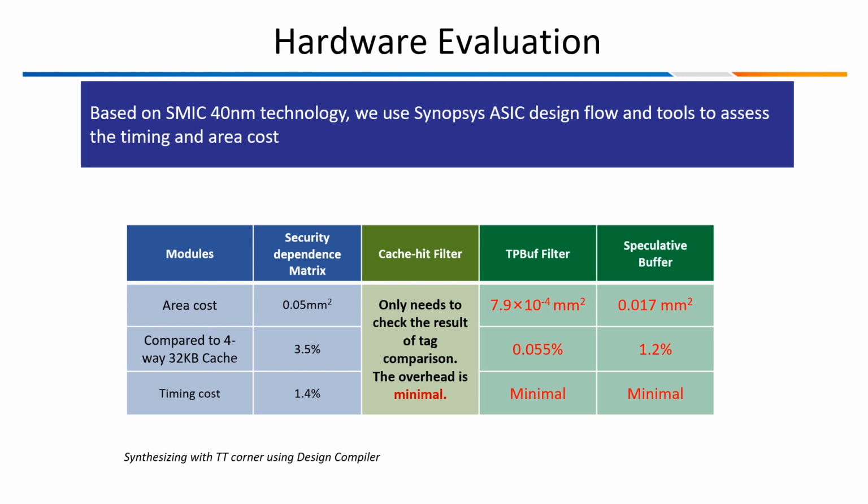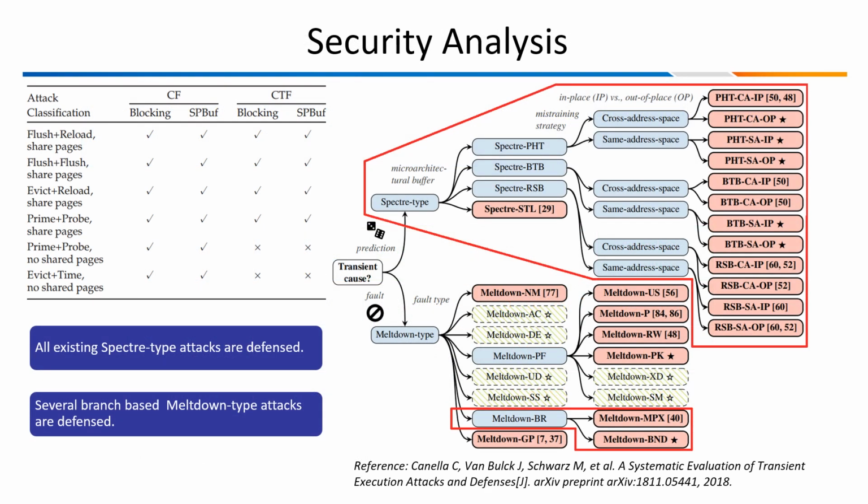Based on the technology library, we use a synchronous ASIC design flow and tools to assess the timing and area costs. We find that they are minimal. So we summarize the security analysis in this table. Both blocking and SPBuffer-based hazard response mechanisms do not influence the defense ability for cache side channel defense.